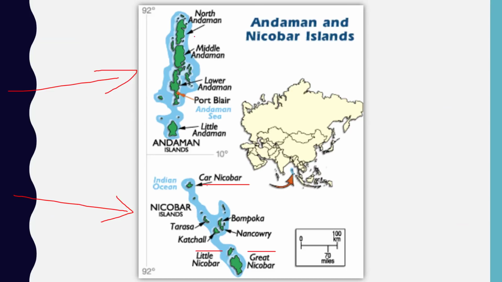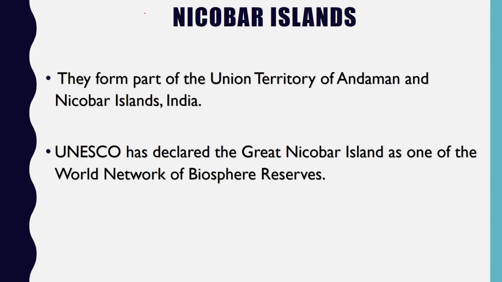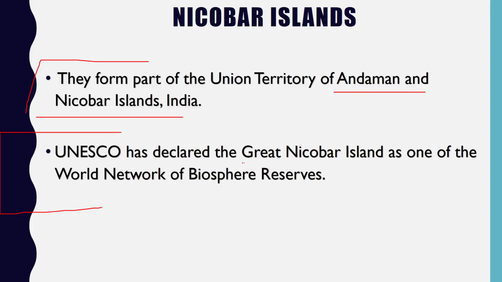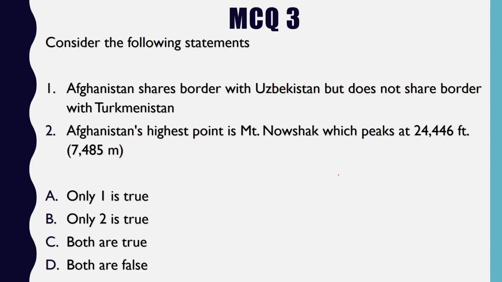Now just have a look at all the other things here as well, that the Andaman and Nicobar Islands are very closely linked through these two islands, Little Andaman and Car Nicobar. And observe other things as well. They might ask a question on any fact, so be aware of everything. About the Nicobar Islands, they form part of the Union Territory of Andaman and Nicobar Islands, and UNESCO recently declared Great Nicobar Island, the island that we just talked about, as one of the World Network of Biosphere Reserves.